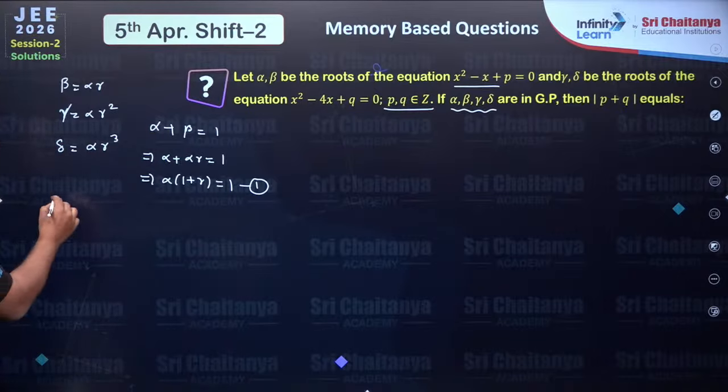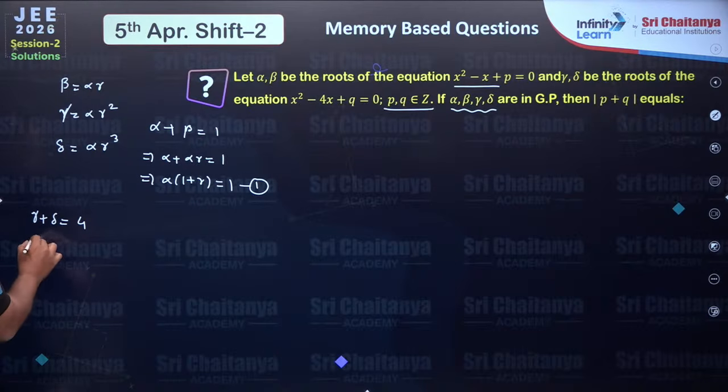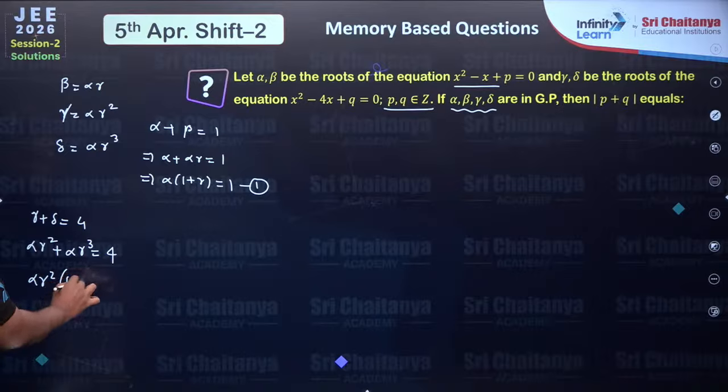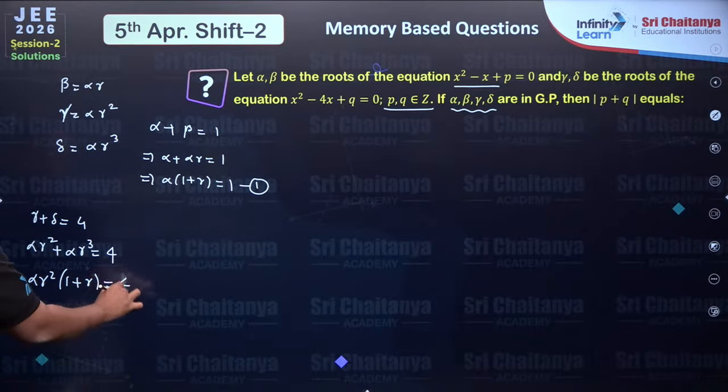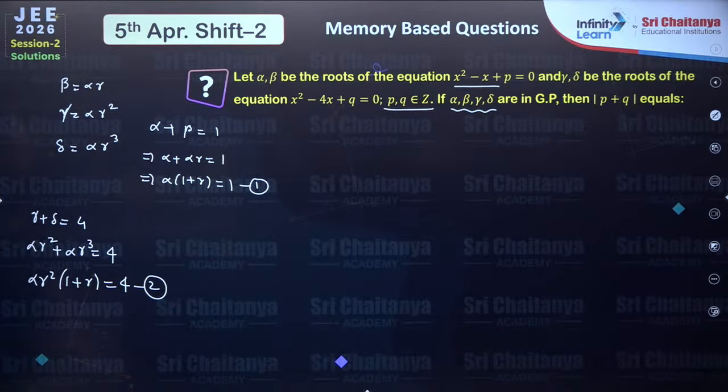Then gamma plus delta is equal to 4. So alpha r square plus alpha r cube equals 4. From here alpha r square into 1 plus r equals 4. Let's make it equation 2.